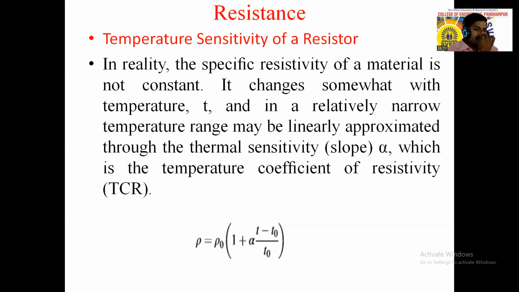So according to this, the equation is given lastly, that is rho is equal to rho 0 times 1 plus alpha (t minus t0) divided by t0, or RT is equal to R0 times 1 plus alpha 0 into delta t, right? And in a relatively narrow temperature range it may be linear, approximated through the thermal sensitivity slope, which is the temperature coefficient of the resistance, that is TCR, temperature coefficient of resistivity.